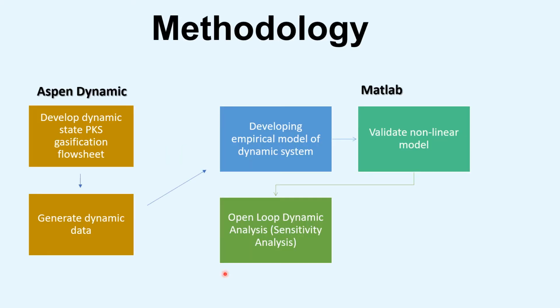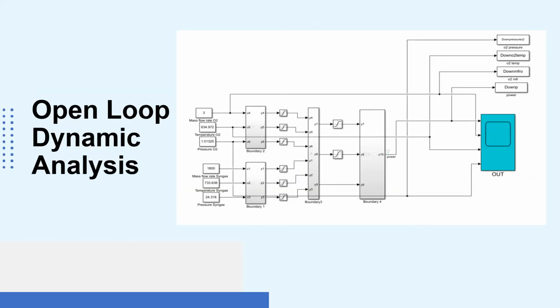This model will then undergo open-loop dynamic analysis to investigate the process behavior of the pump kernel shell gasification process with combined heat and power process when dealing with process uncertainty, such as set point changes and disturbance. This is the model that used to carry out open-loop dynamic analysis in Simulink. The step change were introduced one at a time during the simulation and have been altered independently, where one input is varied and the other remain constant.